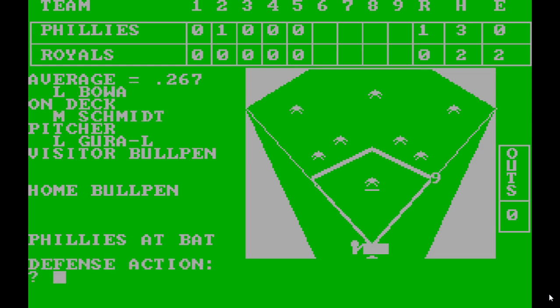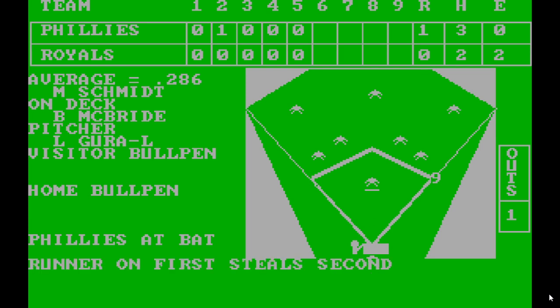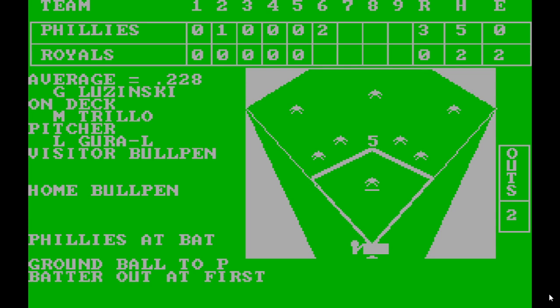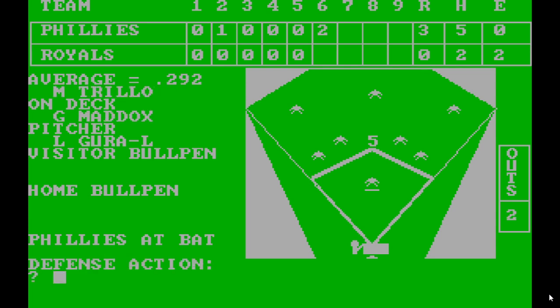Single to left. Larry Bowa, fly out to left. Mike Schmidt, runner steals second. I think that was Lonnie Smith. Schmidt home run to left. And 3-0. Double to center. Okay, Luzinski's up. Ground back to the pitcher.